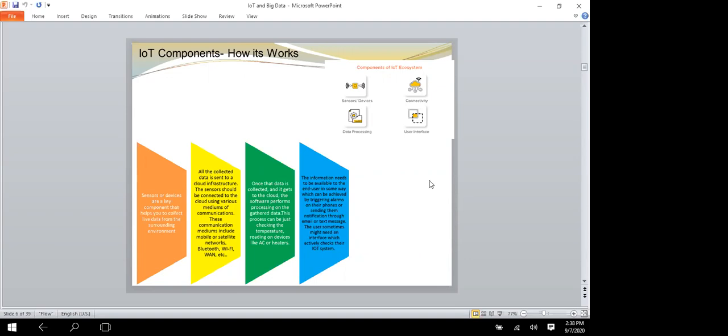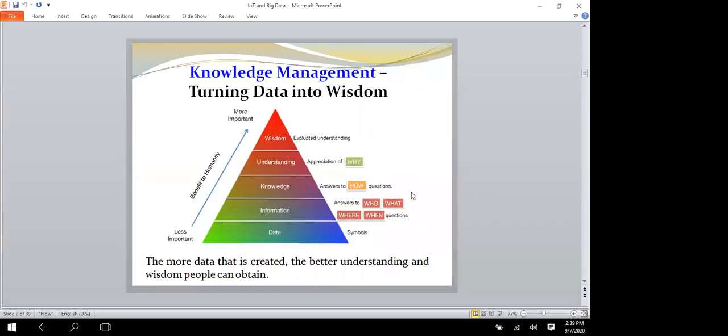So now we have seen the four stages of that. Next we are going to see the DIKW model, that is data, information, knowledge, wisdom.